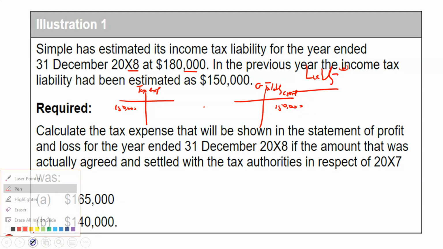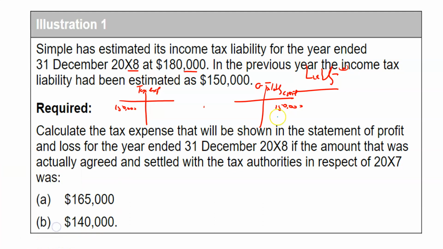Change my pen color. What happens is that in 2008, so this is 2007, of course, right? This is all '07. This all happened in 2007 in terms of the dates. So in 2008, what you then do is you pay your taxes, if you like. But you pay your taxes because if you've come to this agreement or you found out later on that actually the figures are different.